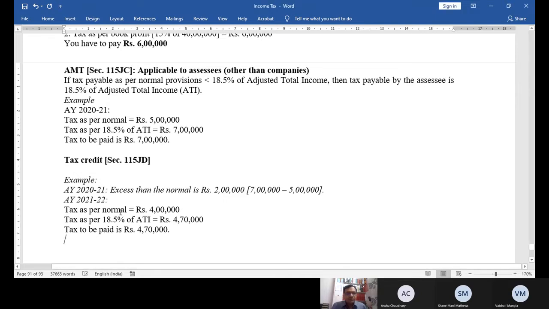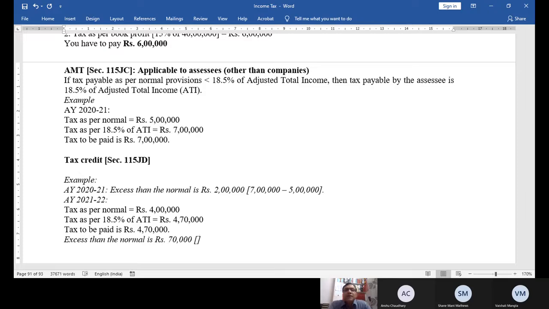Here also, how much tax am I paying? I am paying excess over the normal, which is 70,000. I cannot claim any tax credit of last year. Why? Because here also I am paying as per AMT. I can claim the tax credit only in that year in which I am paying tax as per normal provision. Here also I cannot claim any tax credit because my AMT is higher. So I have to pay this 470 and no credit is allowed.